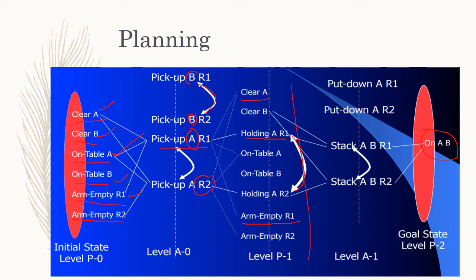Otherwise it can put down A, it can put down A by R2 also. So these are not my desired state, so we discard or delete them, as you can see the delete function in the previous slide. So basically this is my planning we can do to reach a state